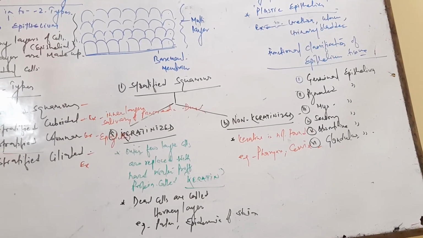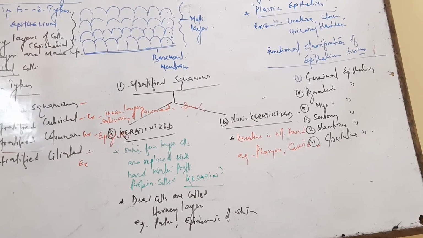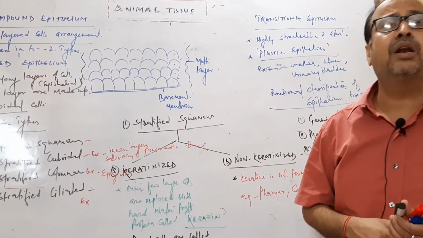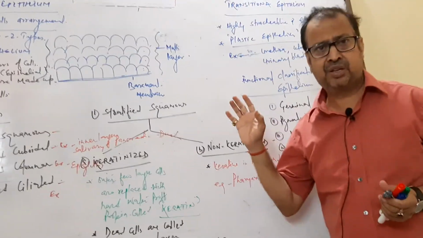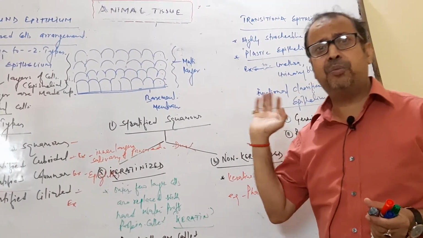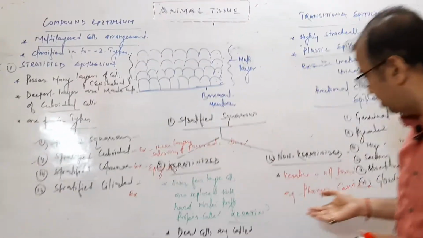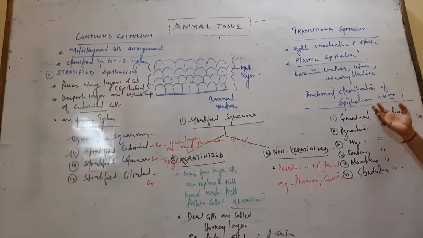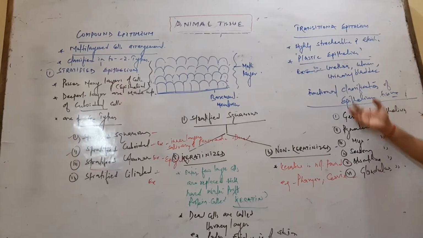And glandular epithelium is a gland. All glands are formed by epithelial tissue. Is it clear? All glands are formed by epithelial cells. So this is all about the functional classification of epithelial tissue.